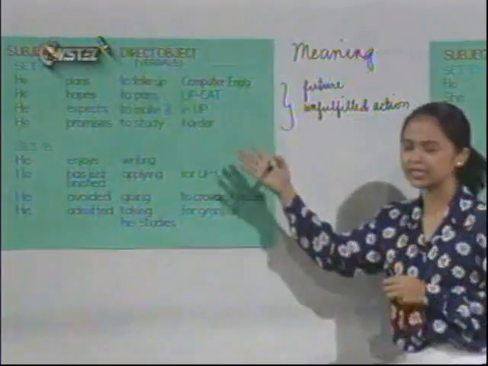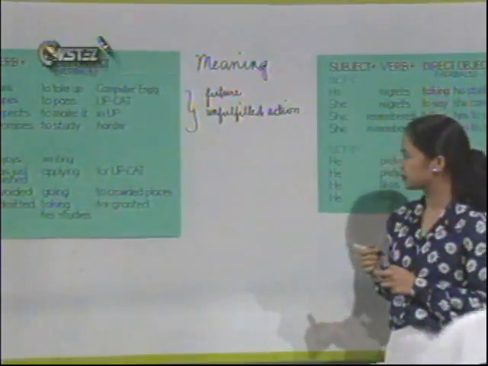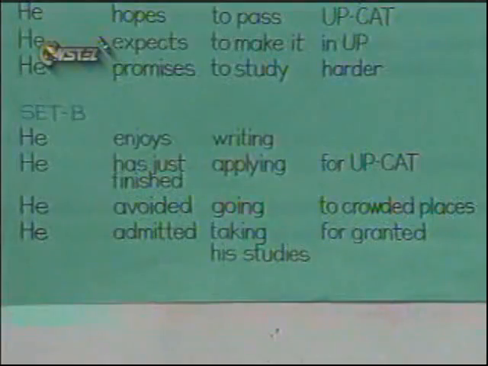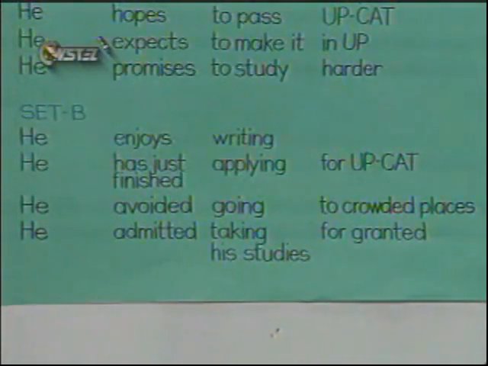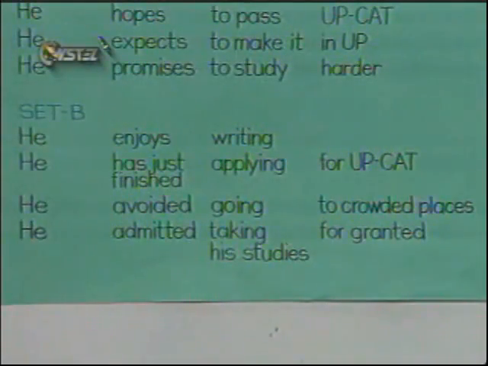Okay, Lambel, can you please read for me set B? He enjoys writing. He has just finished applying for UPCAT. He avoided going to crowded places. He admitted taking his studies for granted. Ma'am, enjoy, finish, avoid and admit, when followed by a gerund, express real and fulfilled action.